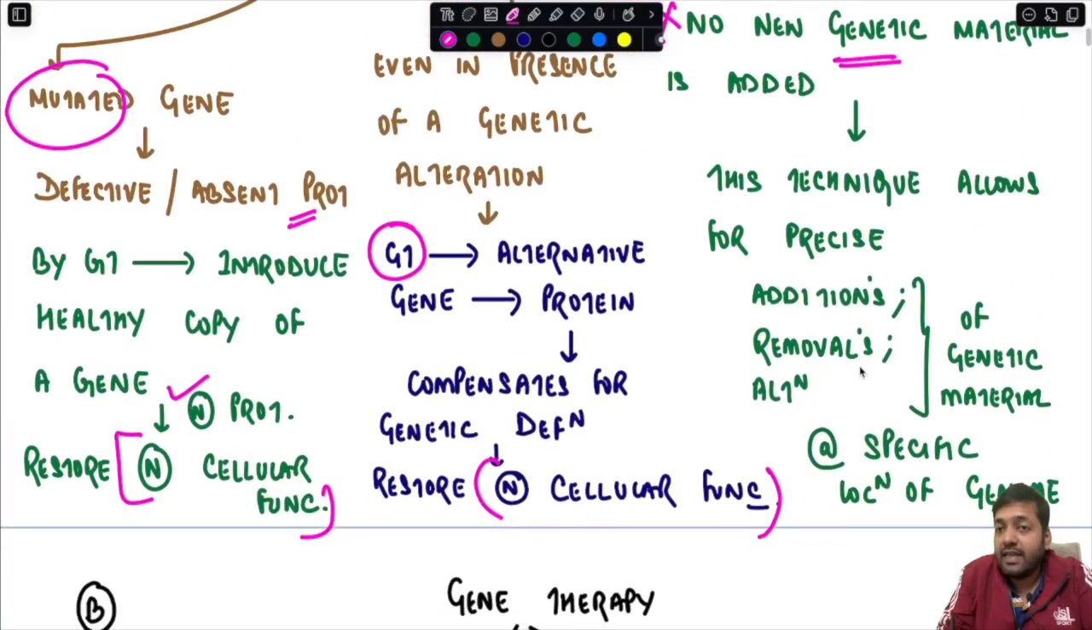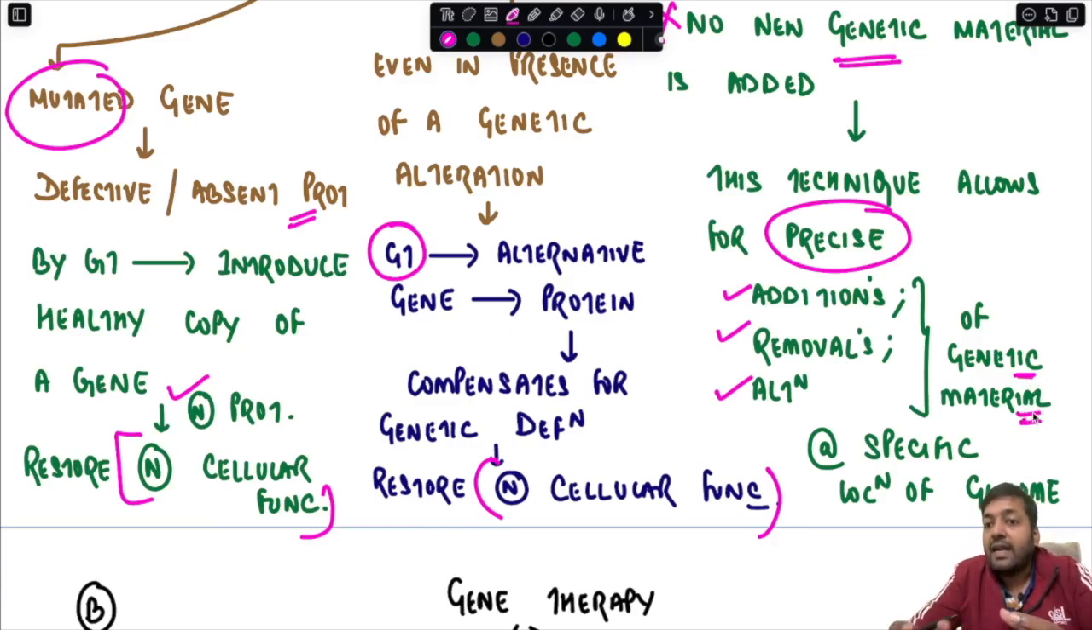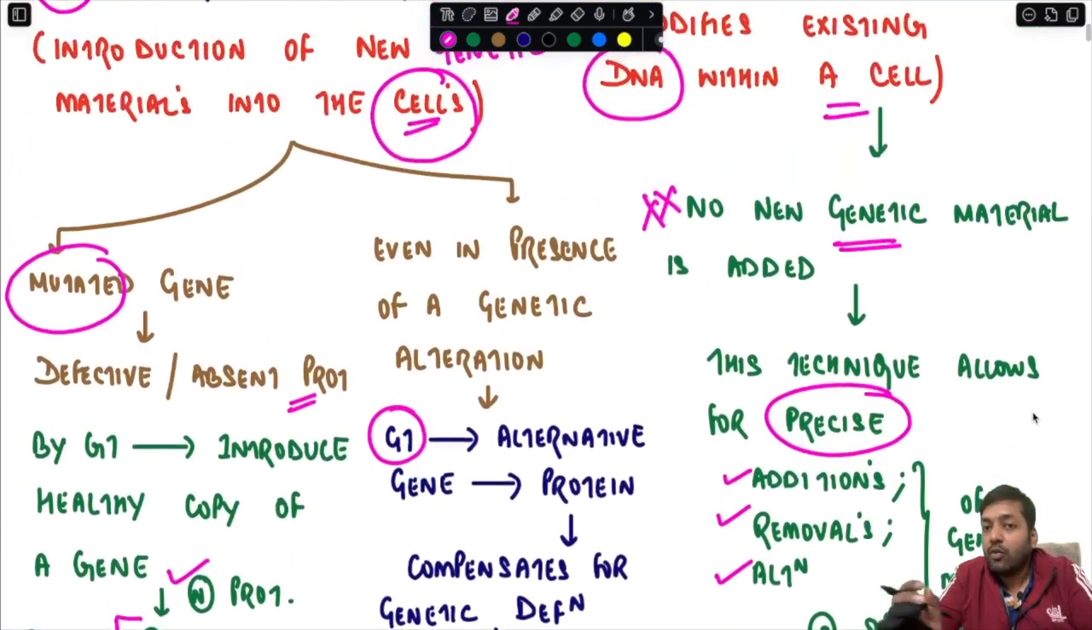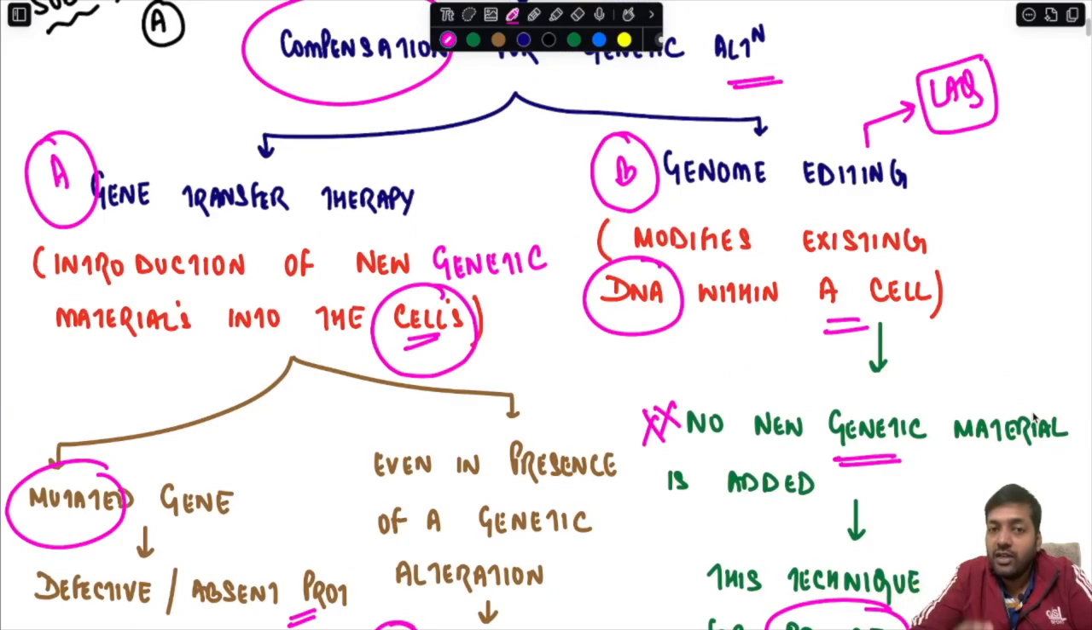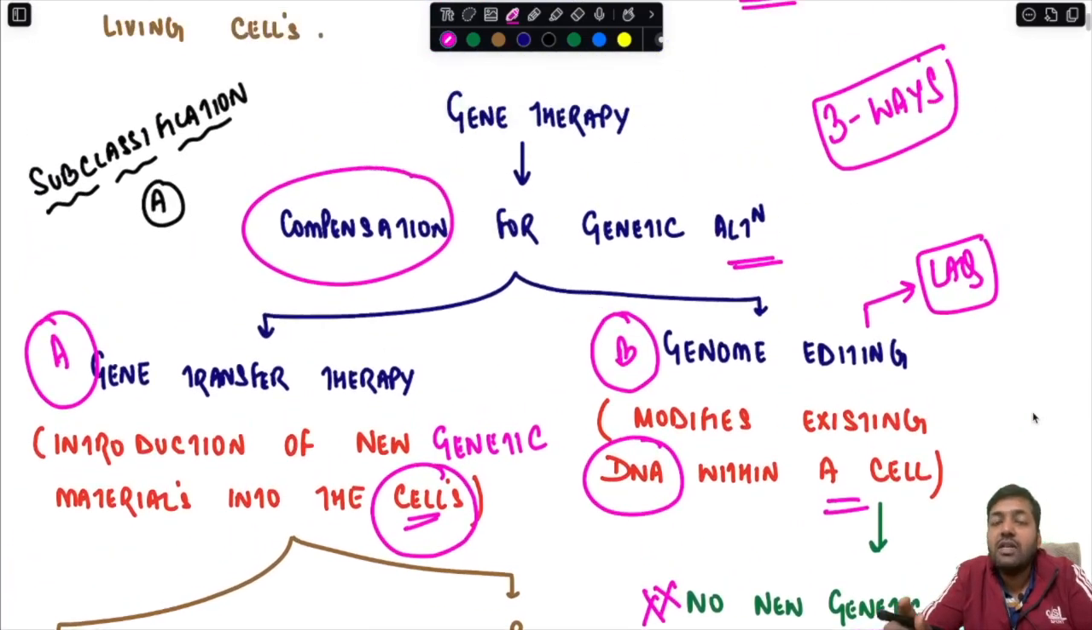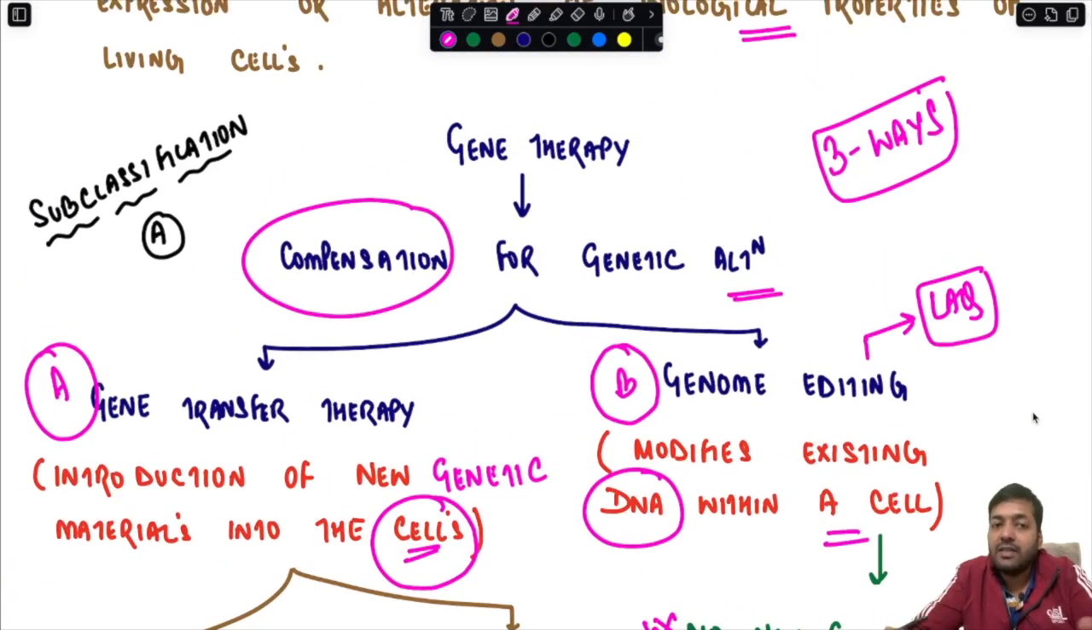And remember, this technique of gene editing allows for precise addition, removal or alteration of genetic material. So very precisely, at a very specific location of a genome, you can add a genetic material, remove a genetic material, or alter the genetic material. But remember, no new genetic material from outside is introduced. Unlike gene transfer therapy, in gene editing, no new genetic material is added. Remember this point. I hope you have understood the basic classification of gene therapy as gene transfer therapy and genome editing or gene editing.